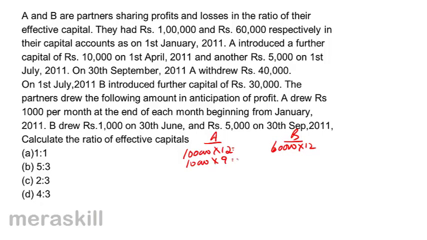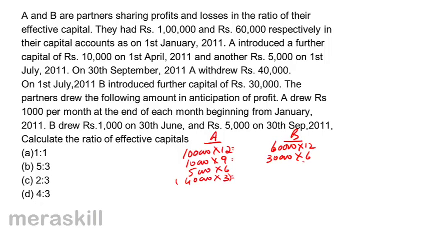And another 5,000 in July, that becomes 5,000 into 6 months. On 30th September, A withdrew 40,000. That means for 3 months, but this will be a minus figure. On 1st July, B introduced another capital of 30,000, so that should be into 6 months.